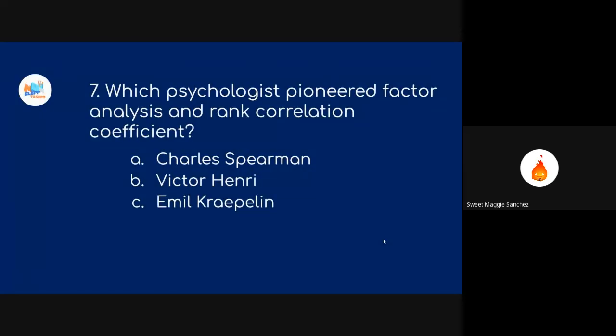Question 7. Which psychologist pioneered factor analysis and rank correlation coefficient? Is it A, Charles Spearman, B, Victor Henry, or C, Emil Kraepelin? Yes po. Okay, cool.